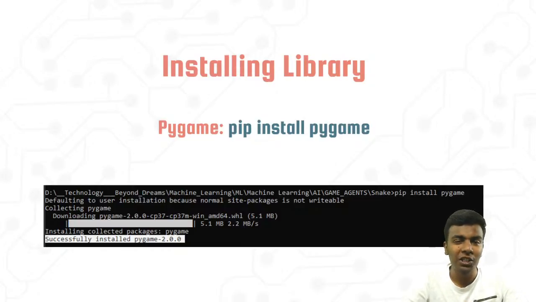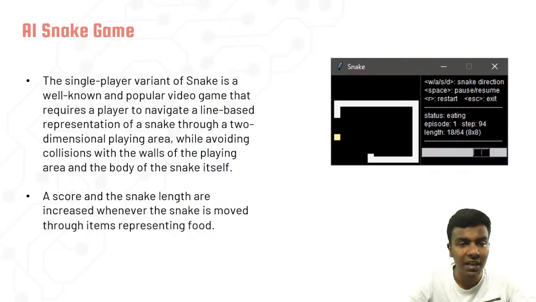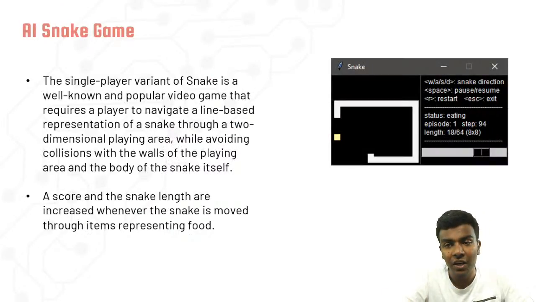So don't bother about the version. Other than that, you just directly install Pygame with the help of the syntax pip install pygame. With the base of Pygame only, we are going to design an application which is going to be an artificial intelligence based snake game. Here is the window of the AI snake game which we have designed.